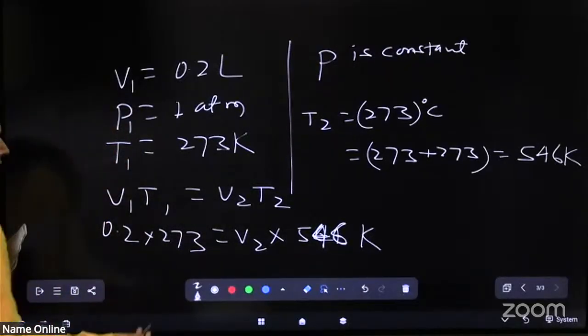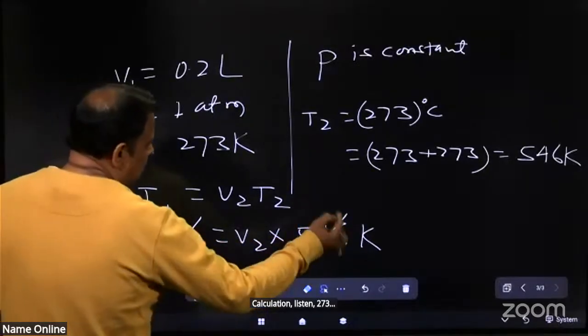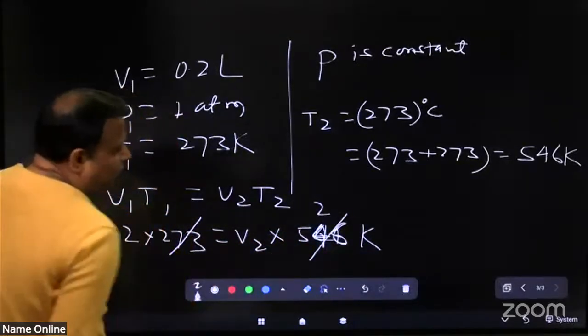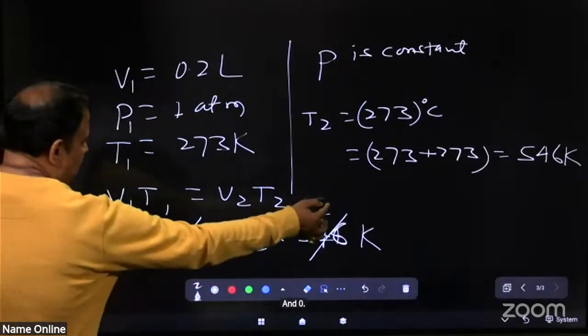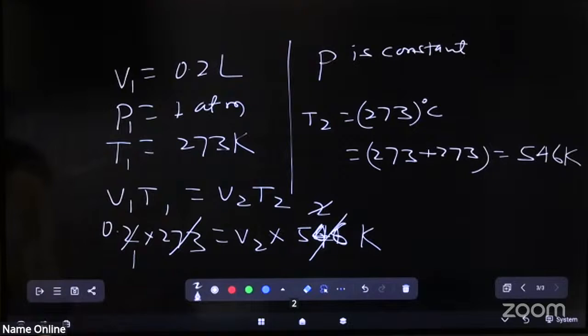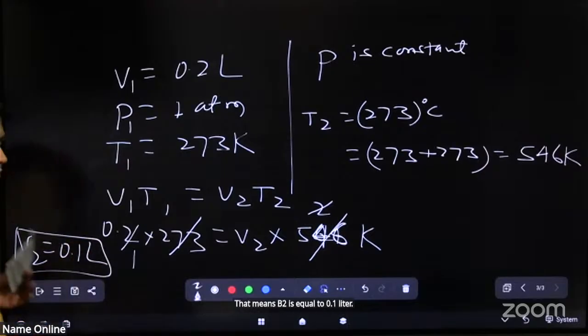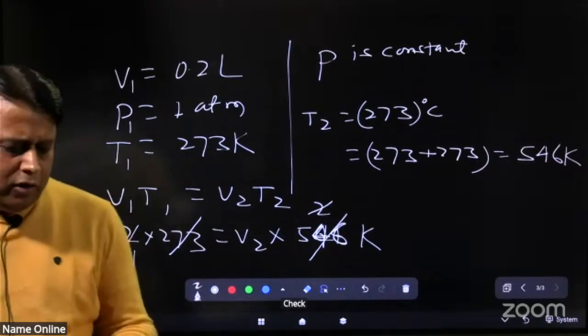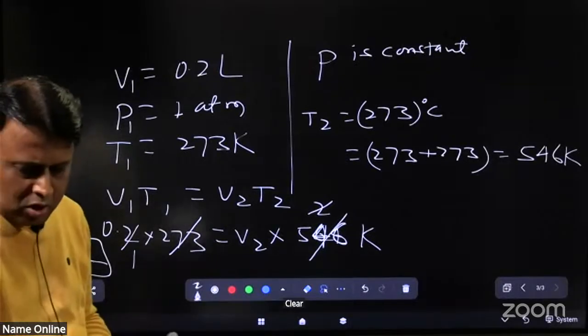The calculation, listen, 273 twice is 546, and 0.2. 2 and 2 cancel. That means V2 is equal to 0.1 liter. Check the option. Option number A. Clear?